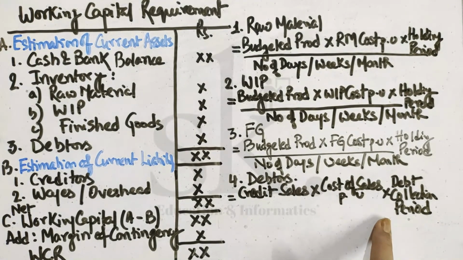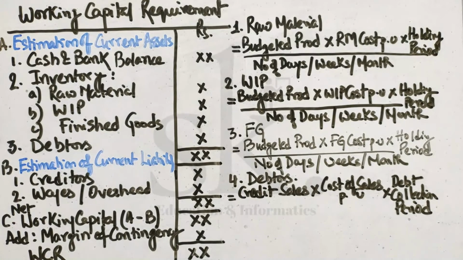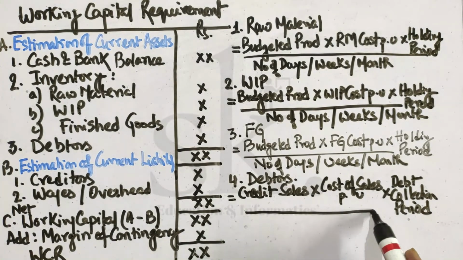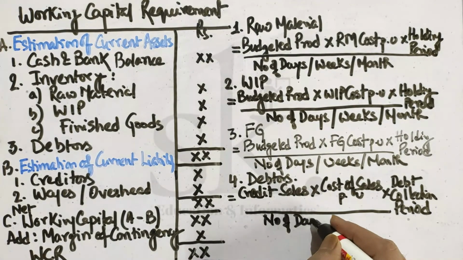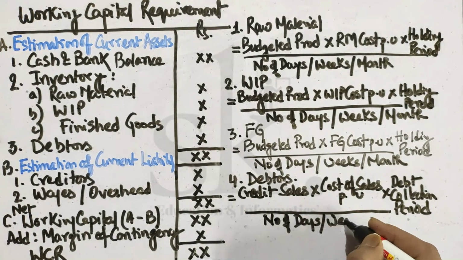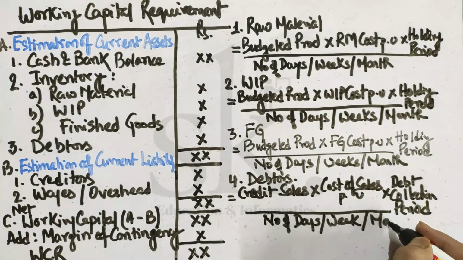So that is the debt collection period: after how many months, after how many days, or after how many weeks they pay for the credit sales. If you remember, we did in the cash budget that the debtors are paying me after 3 months or 2 months. So that debt collection period will be 2 months. So the entire thing is divided by, as per the problem, if it is in days, the number of days / week / month.